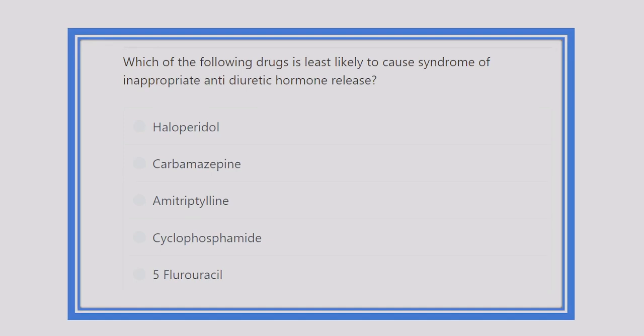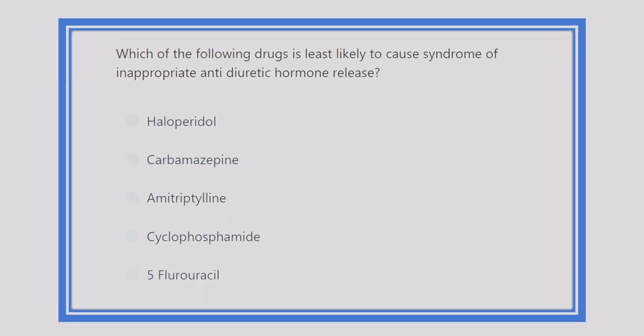This is the physiology portion of MRCS exam. Here is the question: which of the following drugs is least likely to cause syndrome of inappropriate antidiuretic hormone release?